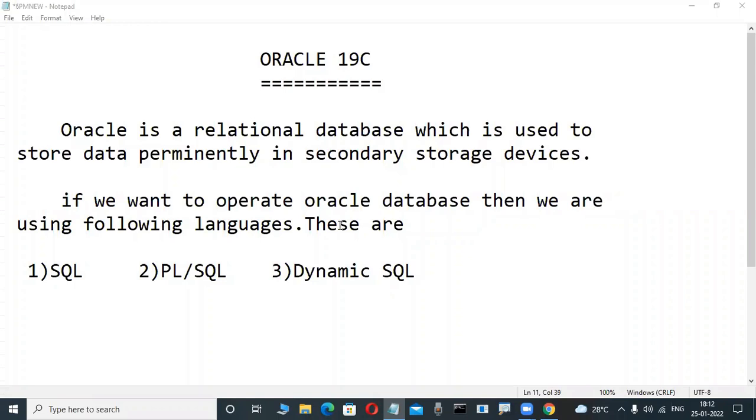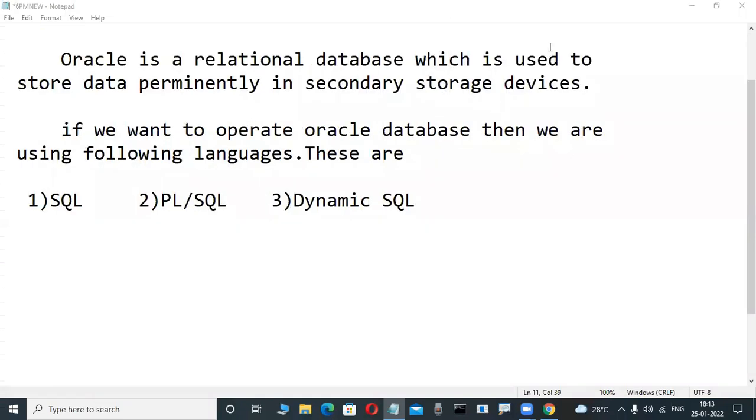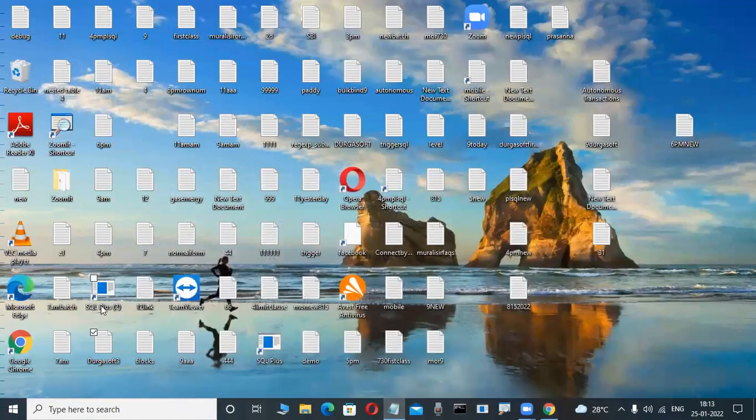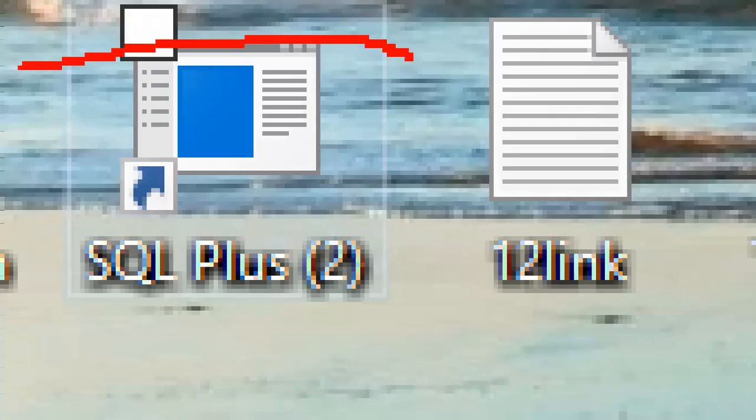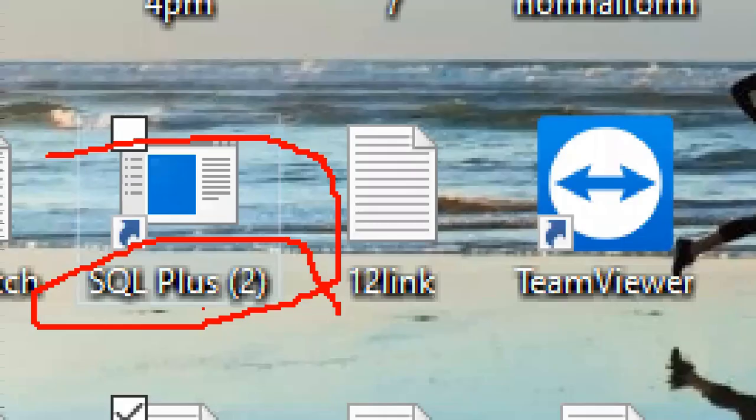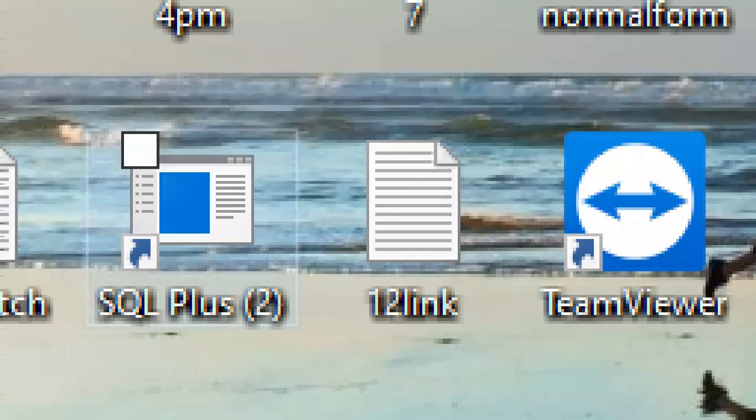Okay? Up to this one, maybe in the previous demo classes you got a rough idea. Now, slowly observe here. Very, very important now. Concentrate here. Observe the screen. Here, in my system, something is there on the screen. In the desktop, something is there. What is that? SQL Plus is there. What is this SQL Plus? Oracle is a product from Oracle Corporation, but what is this SQL Plus?